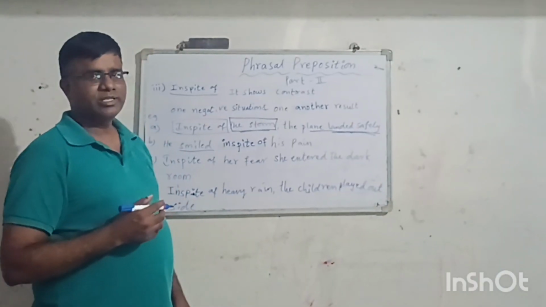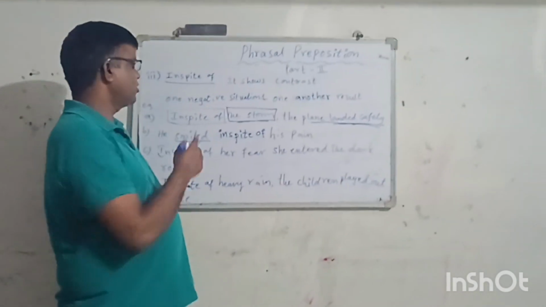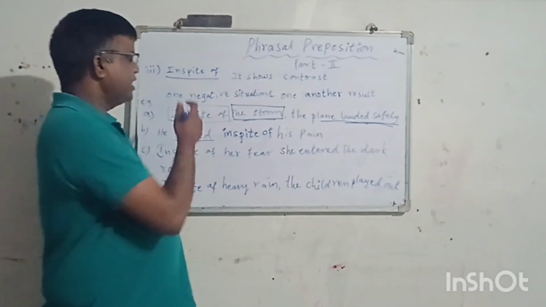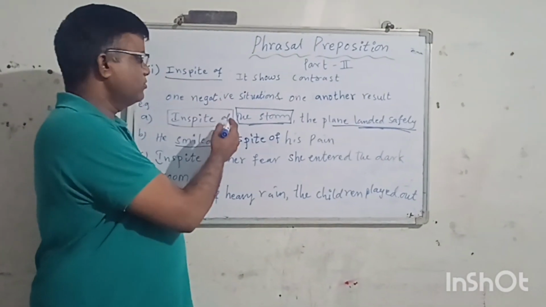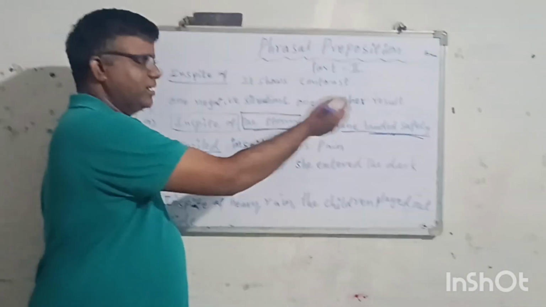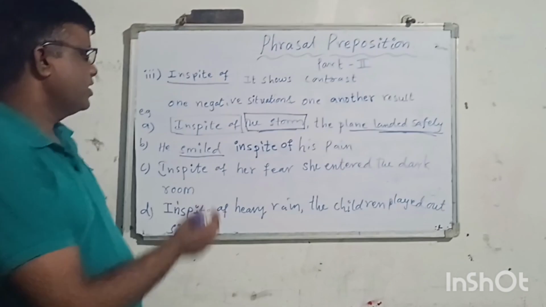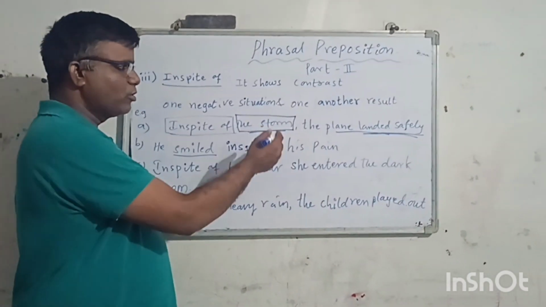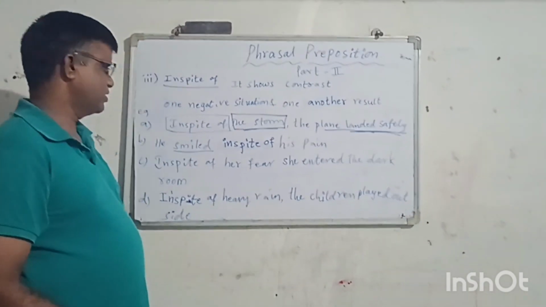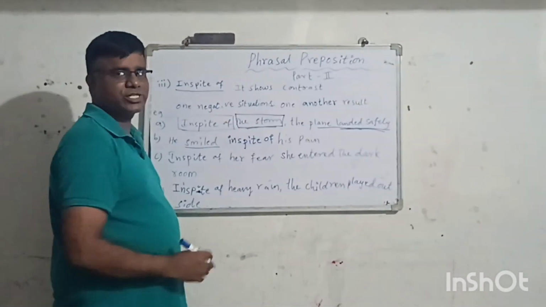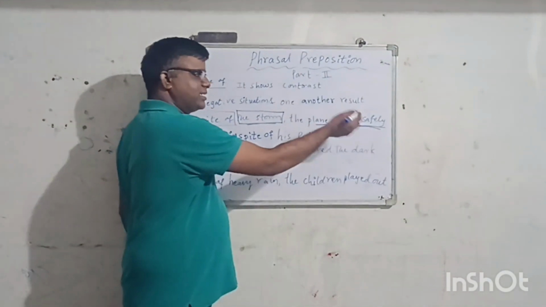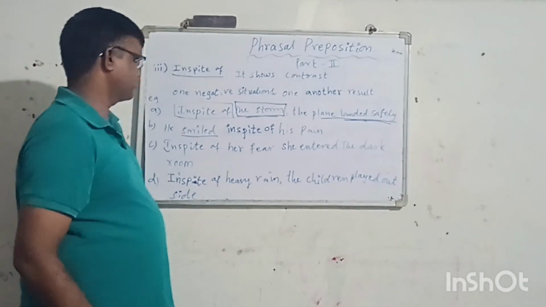Now I am going to explain in spite of. In spite of shows contrast: one negative situation, and another result. In spite of the storm, the plane landed safely. So here the storm is a negative situation, and the plane landed safely is another result.